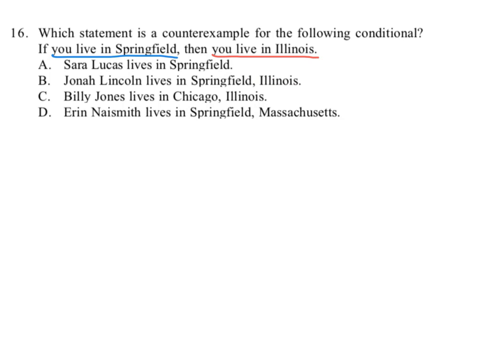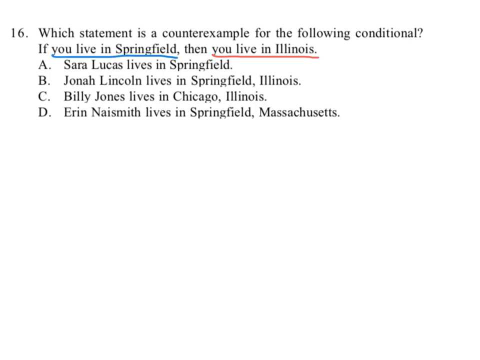Okay. Now, see, Billy Jones lives in Chicago, Illinois. Well, we're not talking about people that live in Chicago. We're talking about people that live in Springfield. The first condition must be met, which is that you live in Springfield, and then we can go from there. And that's not what this says. He doesn't live in Springfield, so this does not apply to him.